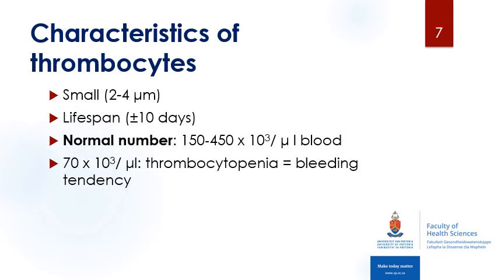If you take a look at the characteristics of your platelets, they are very small in size, and they have a lifespan of about 10 days. You have between 150 to 450,000 platelets per microliter of blood. Anything less than 70,000 platelets per microliter will lead to a bleeding disorder and difficulty in clotting.